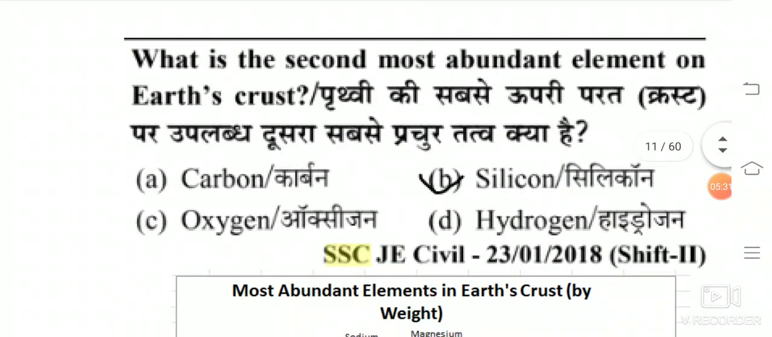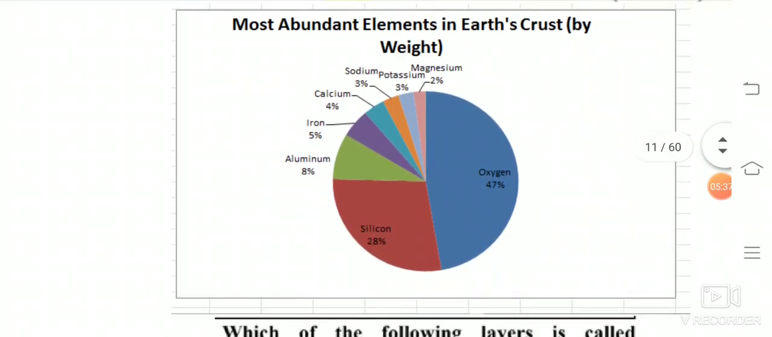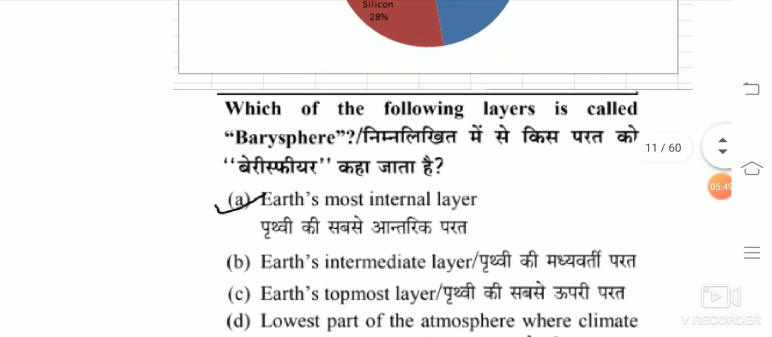What is the second most abundant element in Earth's crust? The answer is silicon. This is a diagram of the most abundant elements in the Earth's crust. So oxygen is there, and silicon. After that, aluminium, iron, calcium, sodium, potassium, and magnesium.